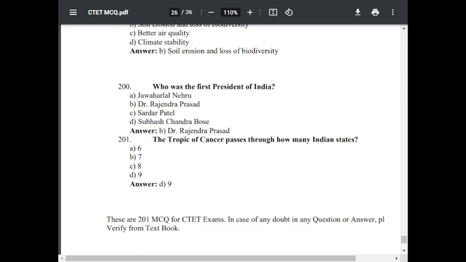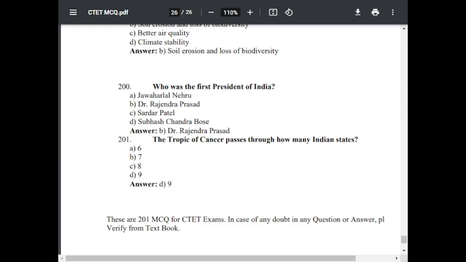Question number 201. The Tropic of Cancer passes through how many Indian states? Option A 6, option B 7, option C 8, option D 9. The correct answer is 9.